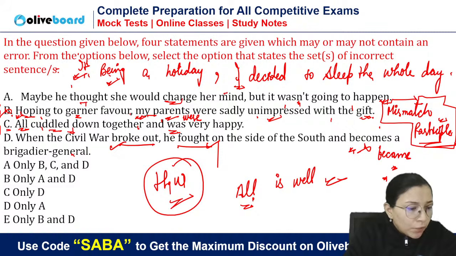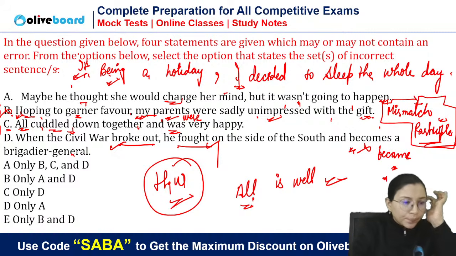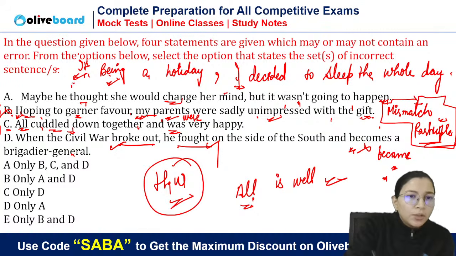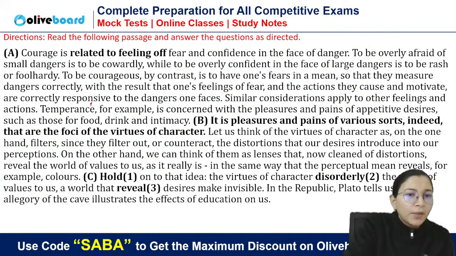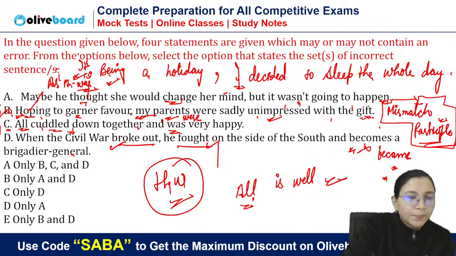Ma'am, conjunction for that sentence. Which sentence? Tenacious. For which sentence are you asking for a conjunction? In this sentence, you can directly write "being", but if you add a conjunction, you will say "as it was". If you add a conjunction, you will have to change this non-finite into finite. Actually, all these concepts are interconnected. So if you know the concept, then only you will be able to understand. All these concepts are interconnected, okay? So if we add a conjunction, then we need a finite verb. We will say "as it was a holiday".